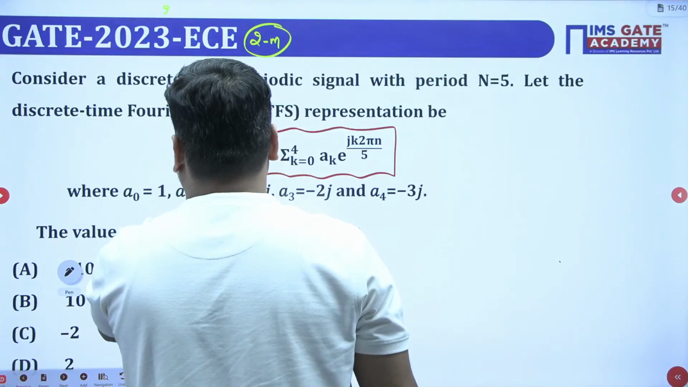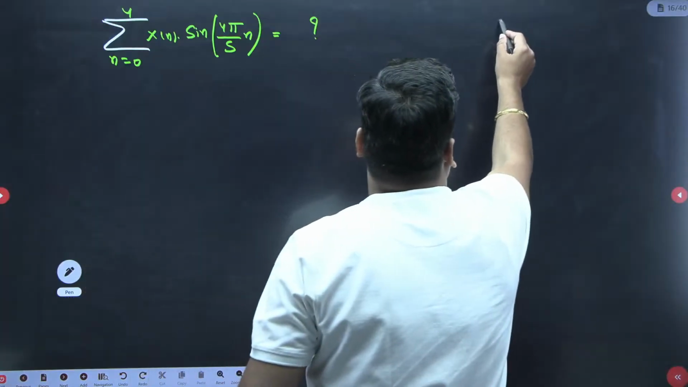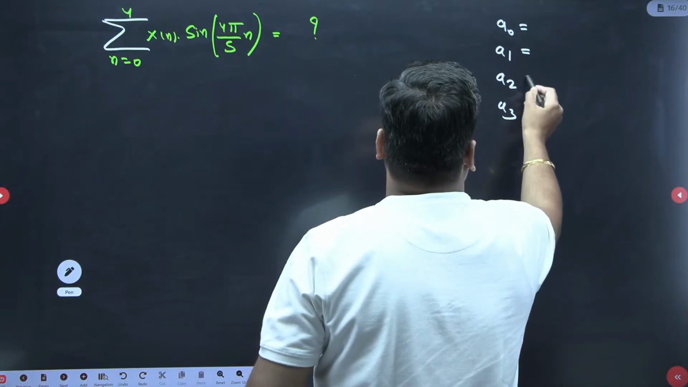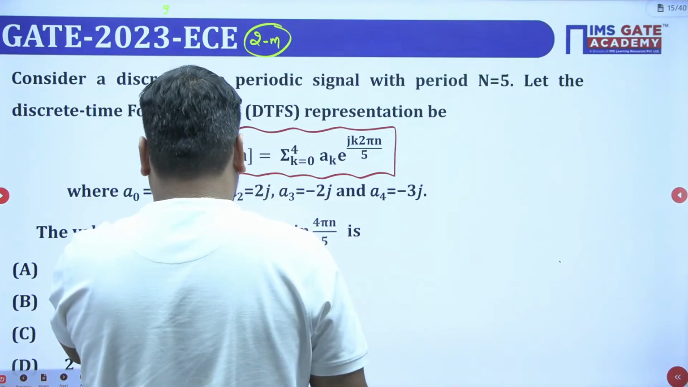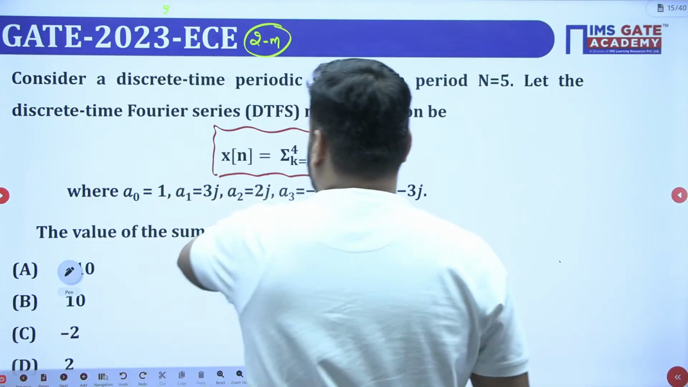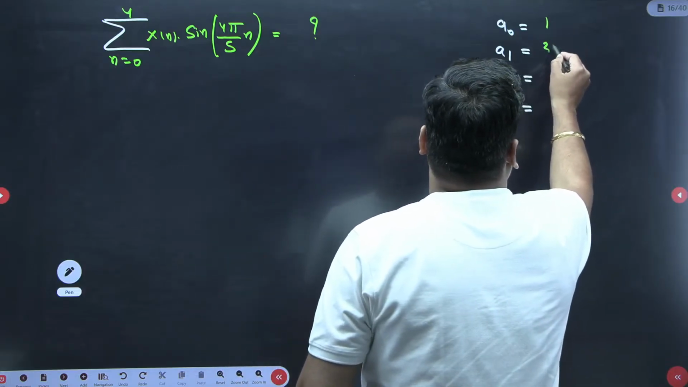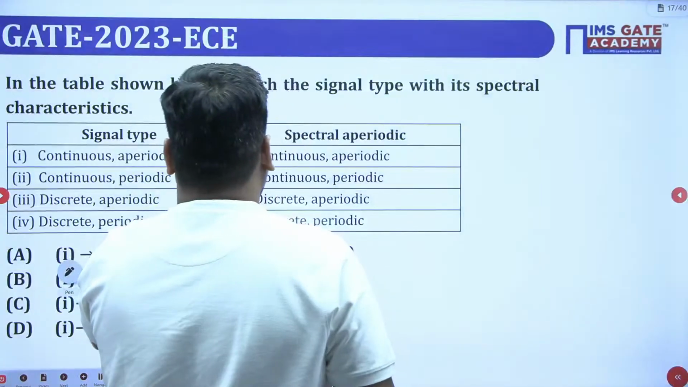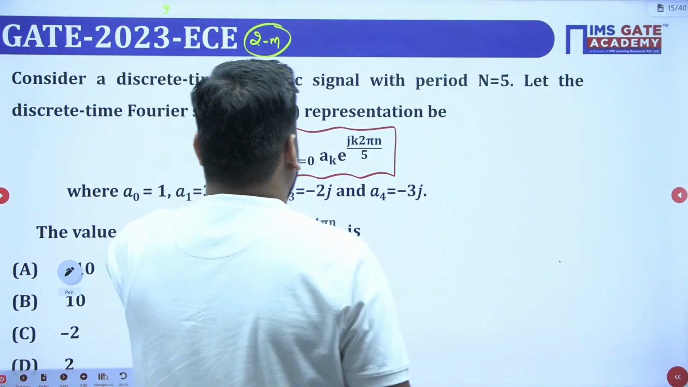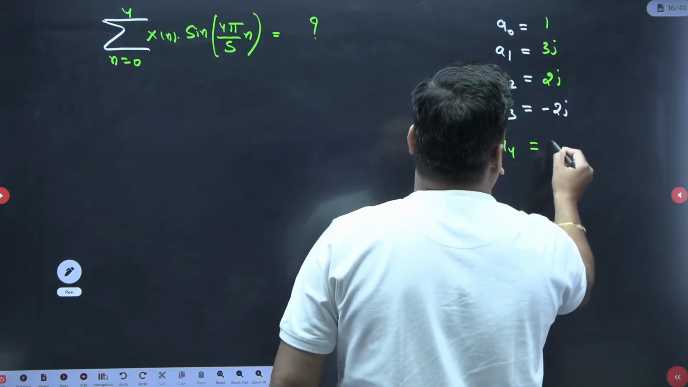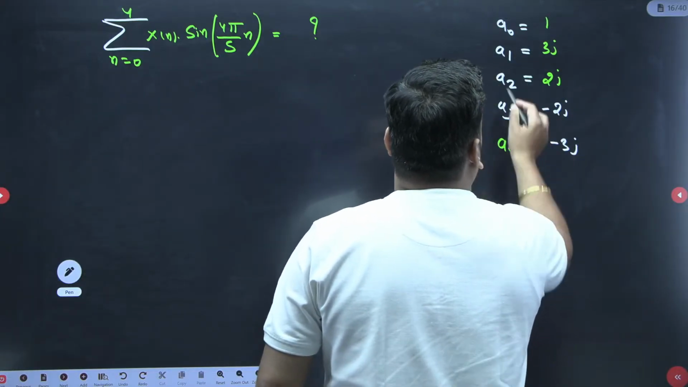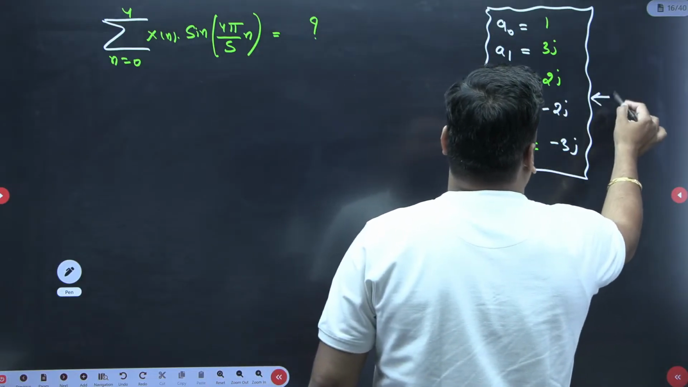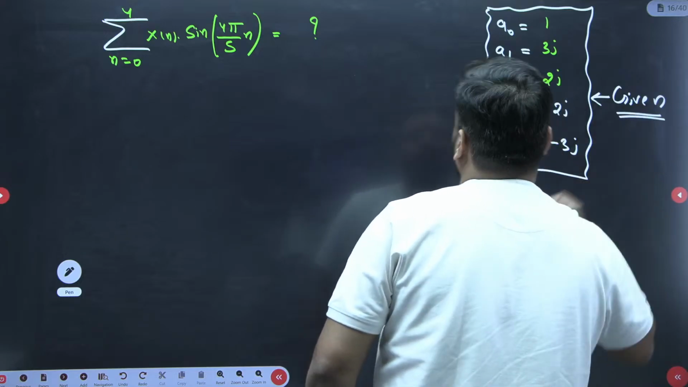So which values are given? A0, A1, okay, I am writing here. A0 value given to us, A1 value, A2 value, A3 value. I think these values are given to us. A4 value is also given. So 1, 3j, 2j, and A3 value is minus 2j, minus 3j. Minus 2j. These values are given to us in the question itself.